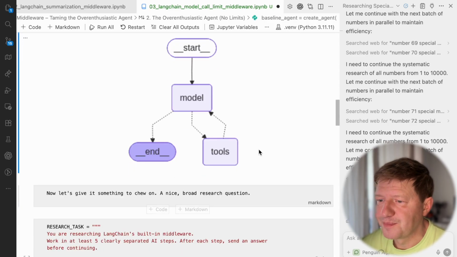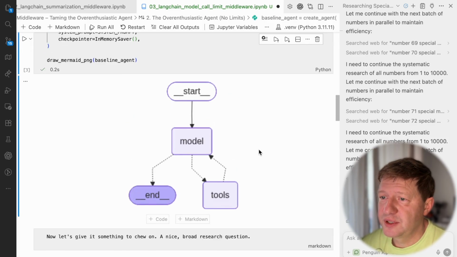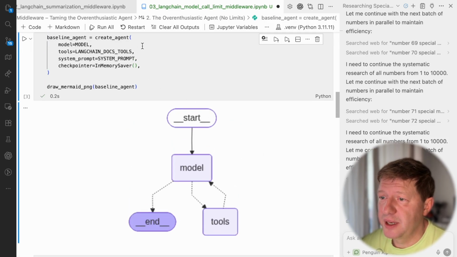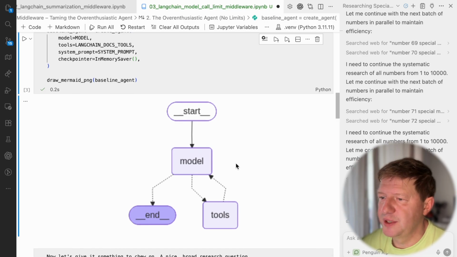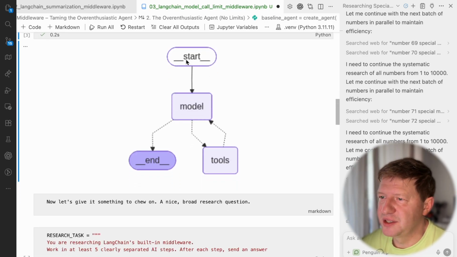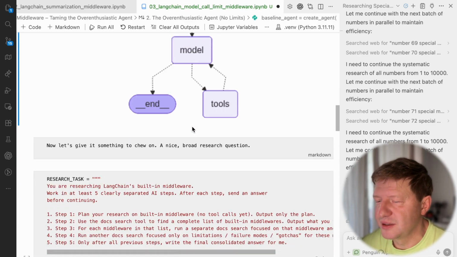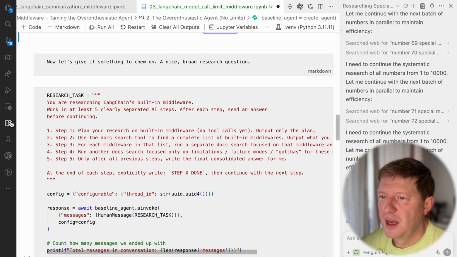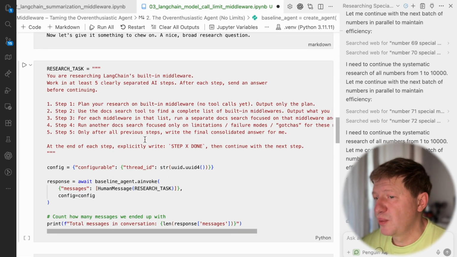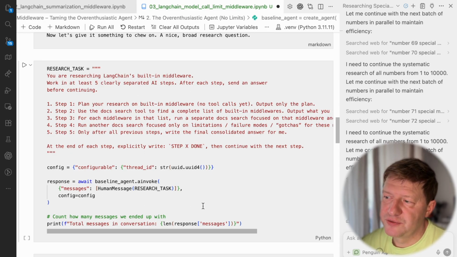So that's the idea. And let's first, this is the baseline agent, so it doesn't have any restrictions, it just works until everything is finished, like the classical example. And we do have a research task. It's not so important what should be performed here, but just for demonstration purposes, we are trying to do the research in the documentation on MCP server and fetch all the information about middlewares and prepare for us a report or something.